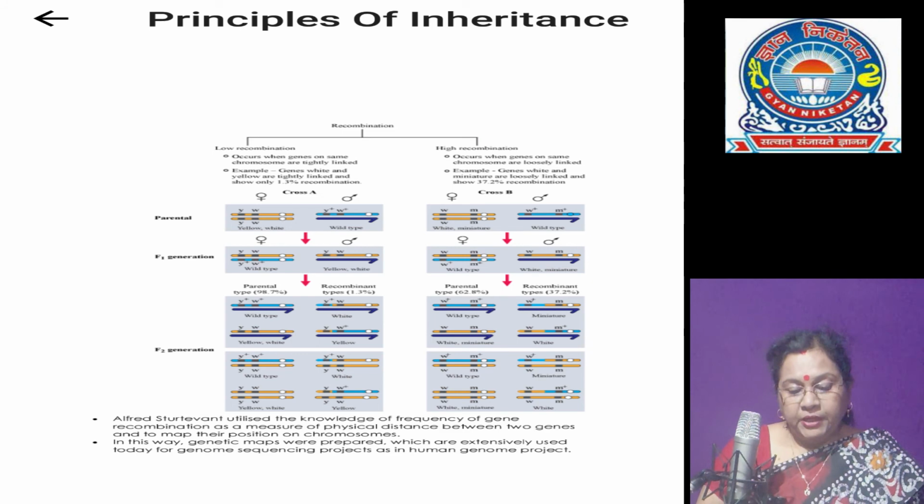Later on, Alfred Sturtevant determined that genes of Drosophila are arranged in a linear order, and he prepared chromosomal maps with the positions of genes on the chromosomes based on the percentage of recombination. He called these genetic maps.